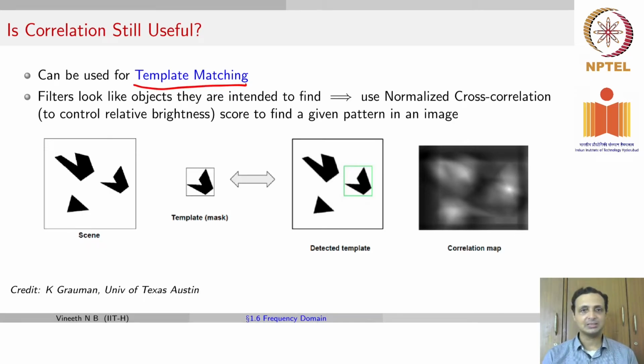Template matching is a task where you are given a template and you have to find that template in a larger image. For example, you could be looking for this template in an image such as this, and your goal is to highlight the regions in the image where that particular template is present. In tasks such as this, correlation becomes a more direct choice.